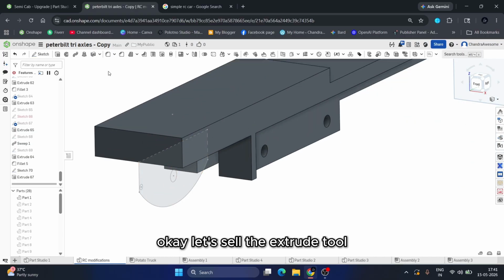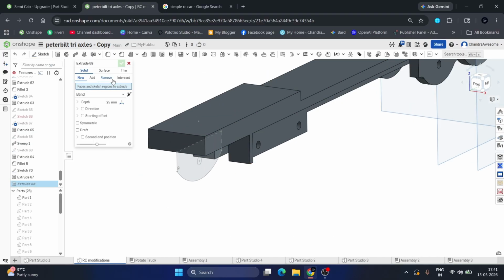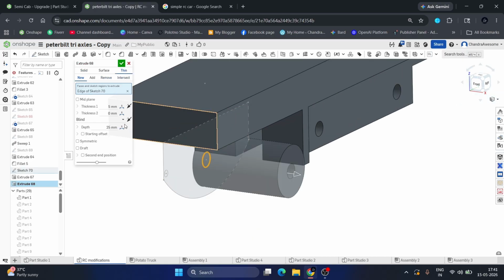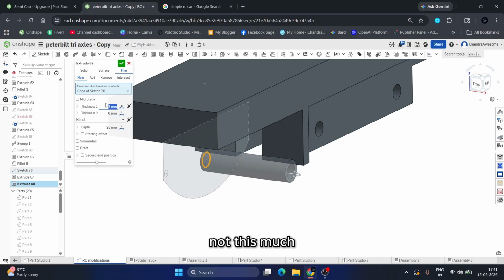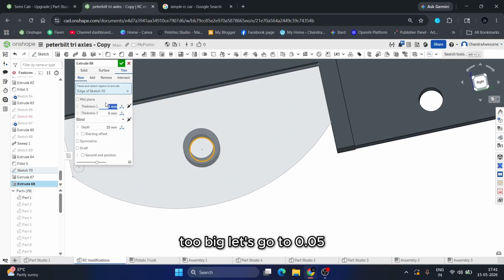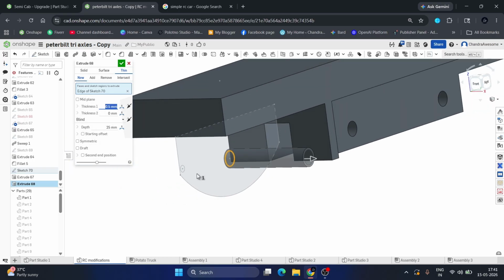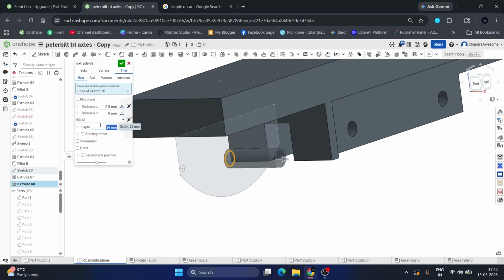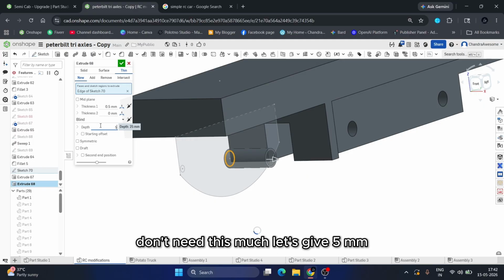Okay, let's select the extrude tool. I'm going to use thin extrude because I'm going to create a wheel hub. So the thickness should not be this much. Okay, it's too big. Let's go to 0.05, okay, that is fine. And we have to decrease the depth as well. Don't need this much. Let's give 5 mm.